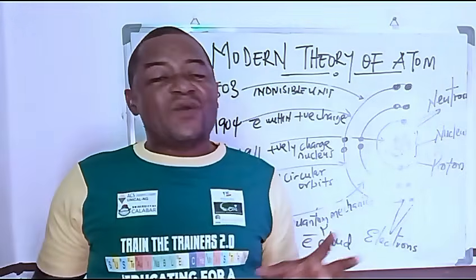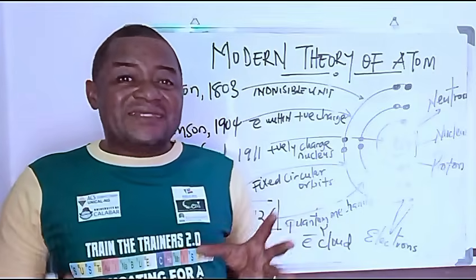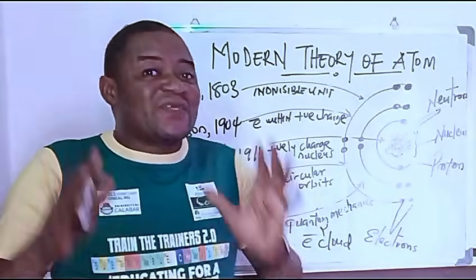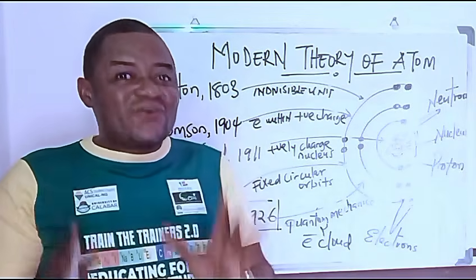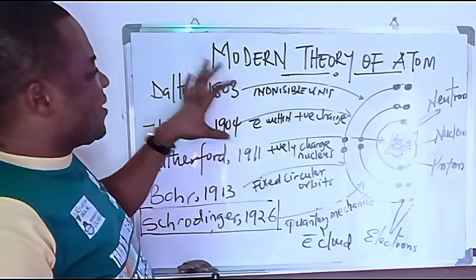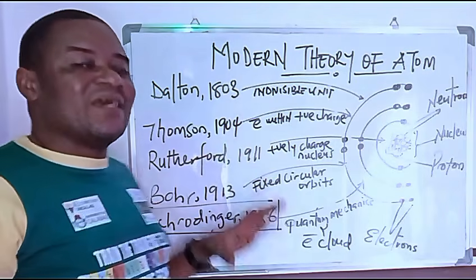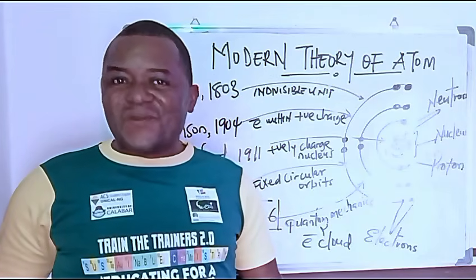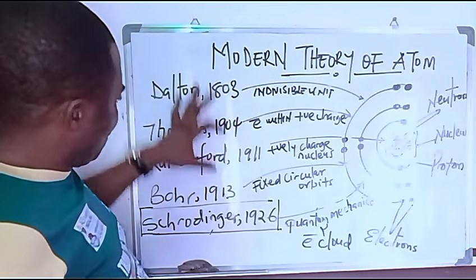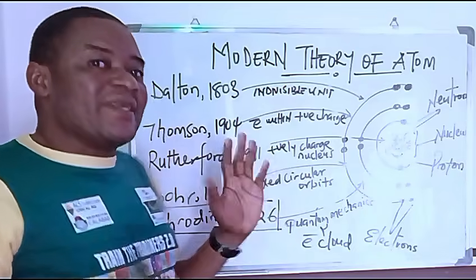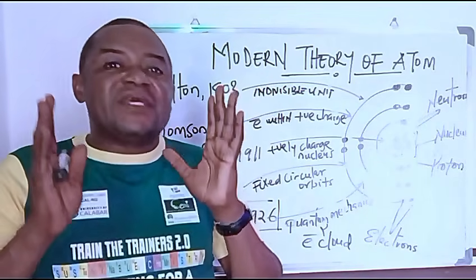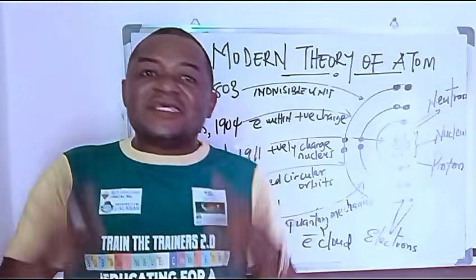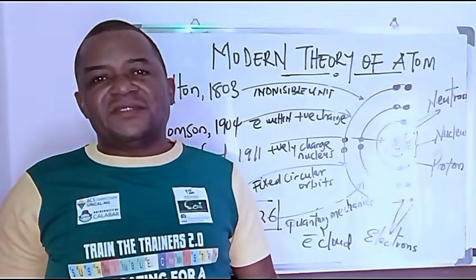We are going to mention two or three different ideas of Edwin Schrödinger in his quantum mechanics description of the modern atomic theory, and you are going to see that much of the work that was done in the earlier theories has been corrected. And the number one is the definition of an atom. I told you I'm going to come back to that. Remember that all these people in the earlier theory believed that an atom cannot be divisible. They believed that, that's why they said atom is the smallest indivisible particle of an element.